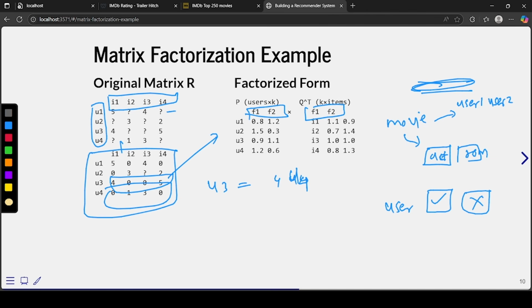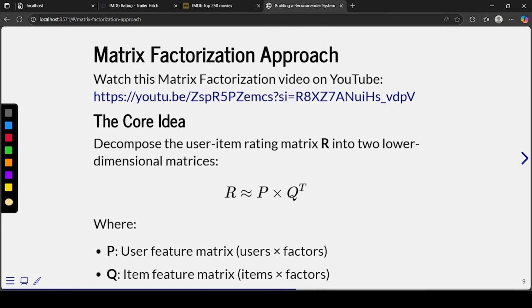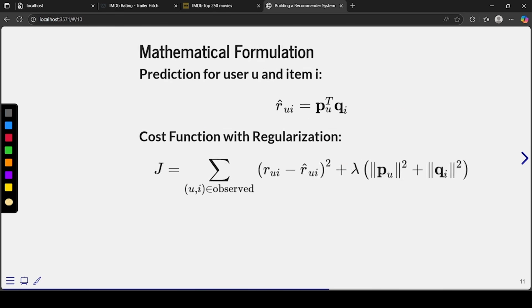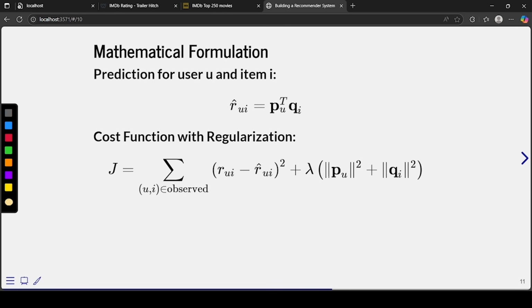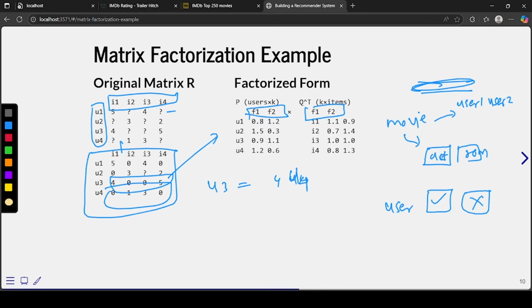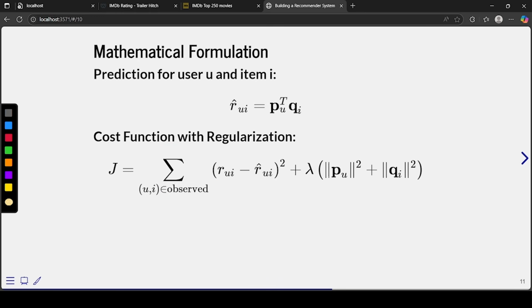The more accurate explanation will be in this YouTube link, right? So I'll recommend you definitely watch this to understand it. But what we have is these two matrices, right? So matrix factorization we did, and we got the P matrix and the Q matrix. We will multiply them, and after multiplication we'll have a prediction, right? So some kind of predictions will be there, and we have to find